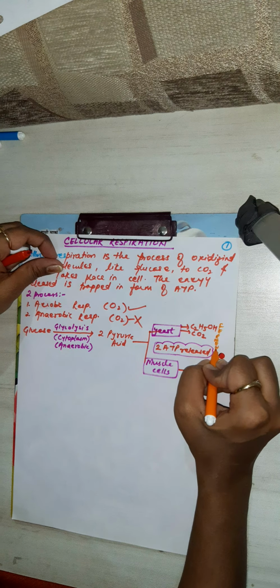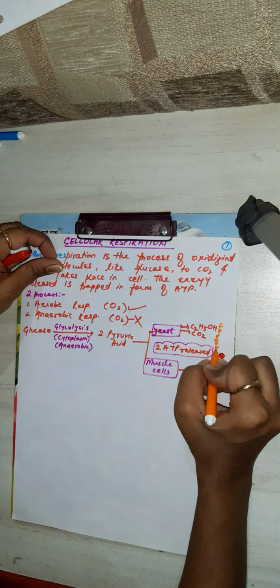Now what are the various stages? The first stage in cellular respiration is glycolysis. It is anaerobic.